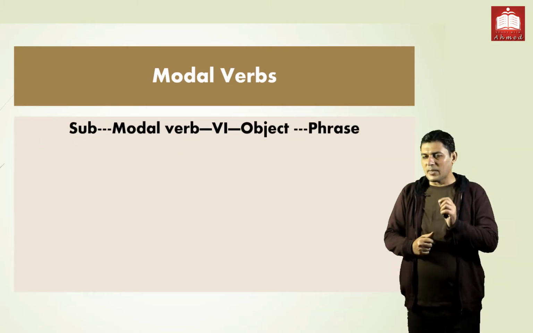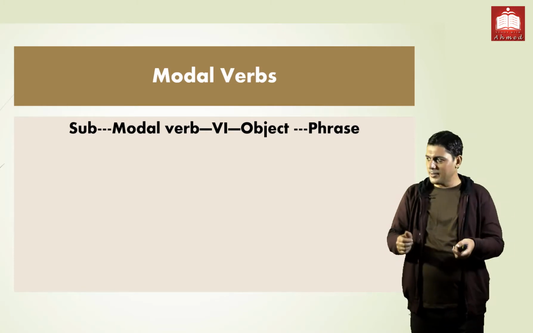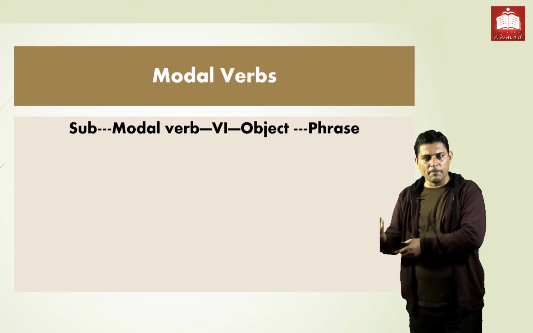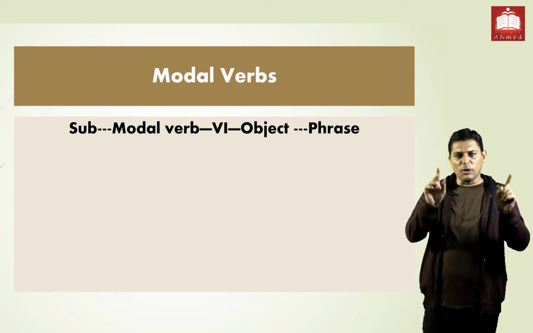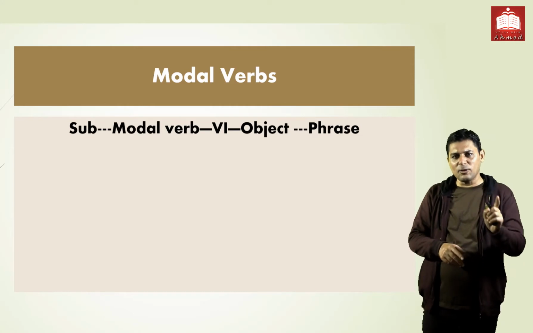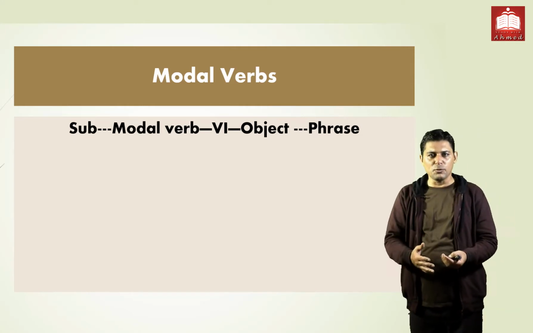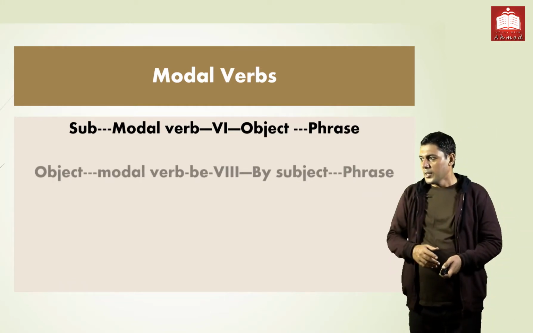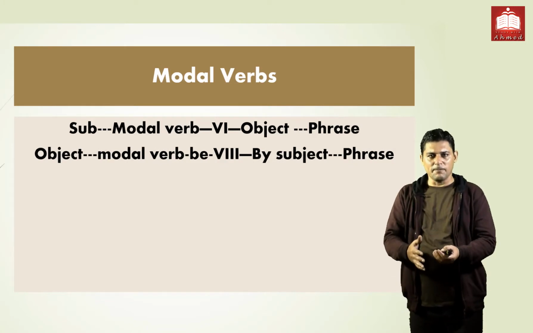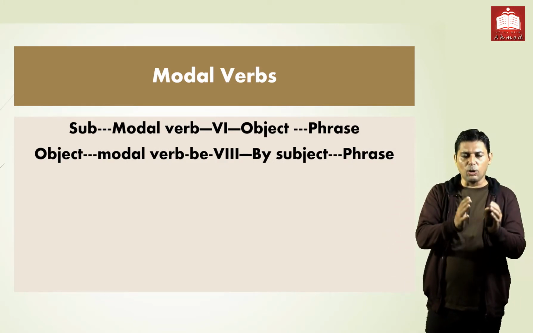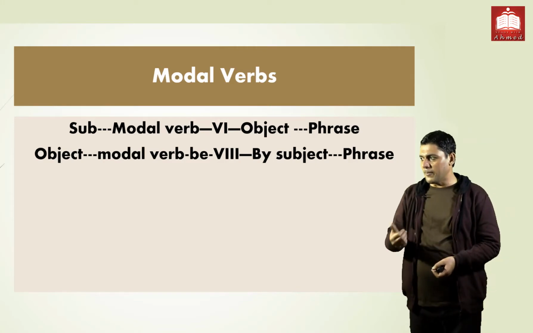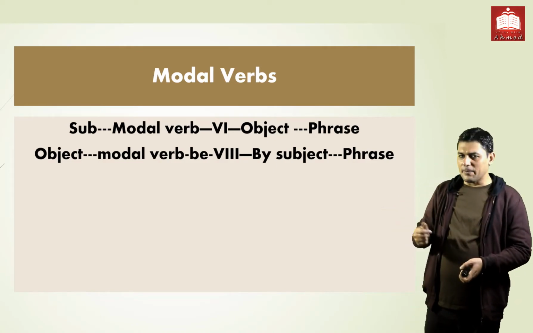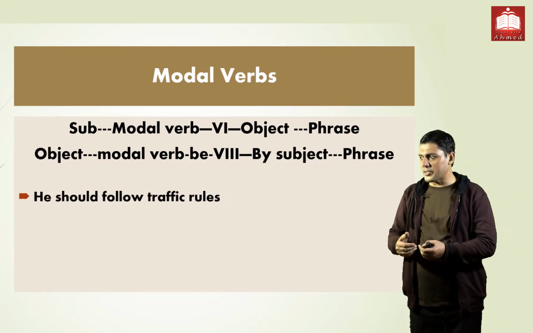So modal verbs, first we have the structure or the formula, subject, modal verbs, the first form of the verb. Then we have object and phrase. This structure is used with all modal verbs, whether will, may, might, can, could, or have to, or has to, or be supposed to, or be going to. This structure is applicable in all kinds of verbs. Second is if we discuss about the formula regarding passive structures, we have object in all kinds of passive structure. Then we have modal verb, then be and past participle, third form of the verb. By, subject, and phrase. So example is he should follow traffic rules.